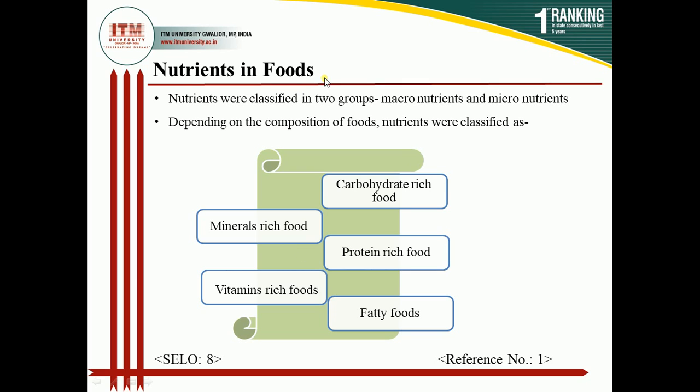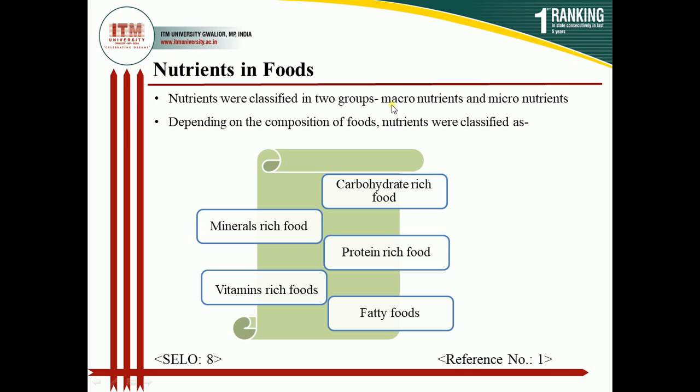Next, these are the nutrients in foods. So nutrients are classified in two groups. First one is the macronutrients and second one is the micronutrients. As the term says, macro means large and micro means small. So carbohydrate rich food, protein rich food, fatty foods including water, these all come under the macronutrients.